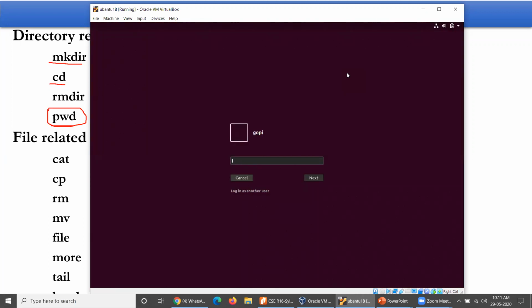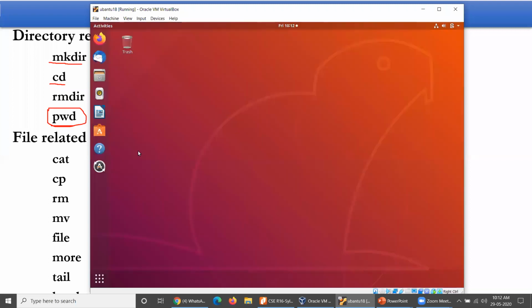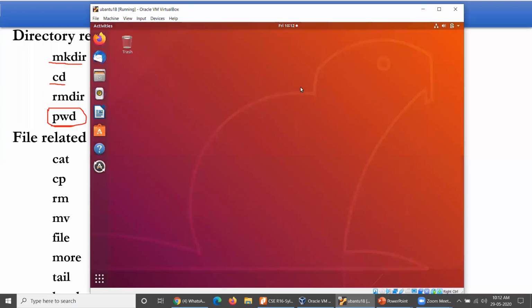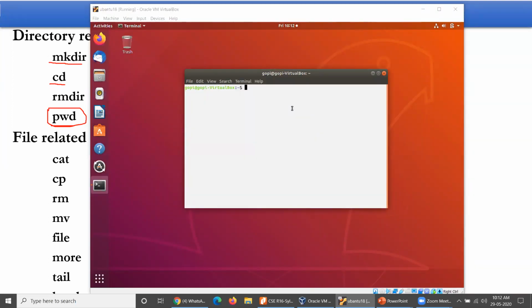Okay, this is a Linux environment, Ubuntu. How will this Ubuntu environment work here? Let us have a look. Normally, this Ubuntu environment gives you a very user-friendly kind of environment when compared to all other flavors of Linux.